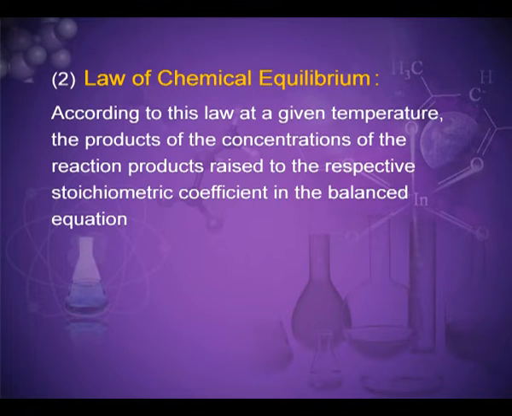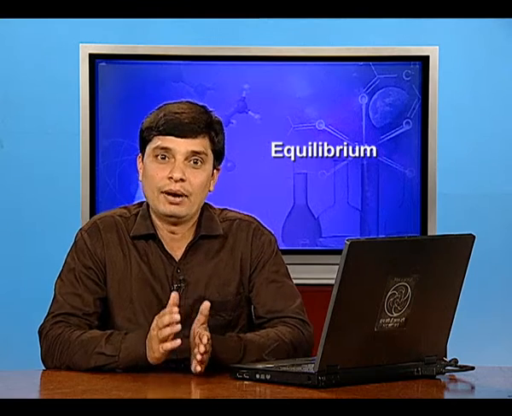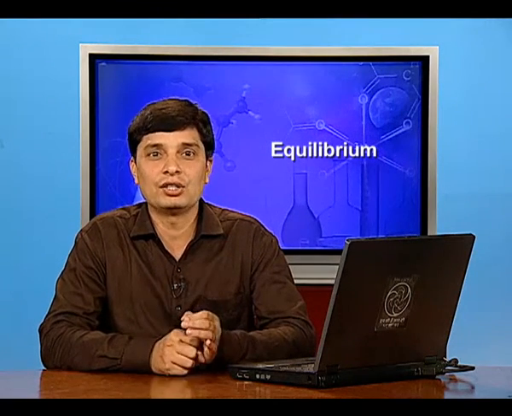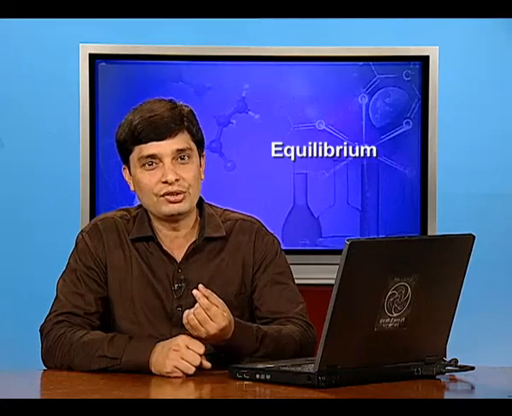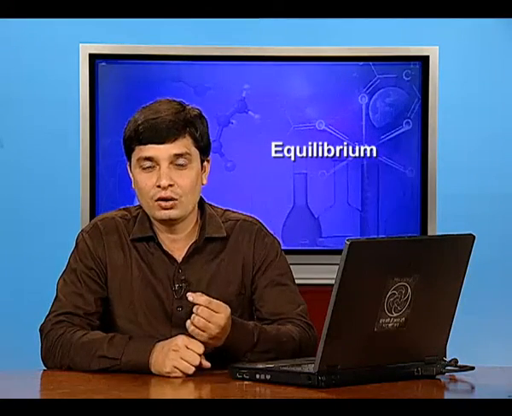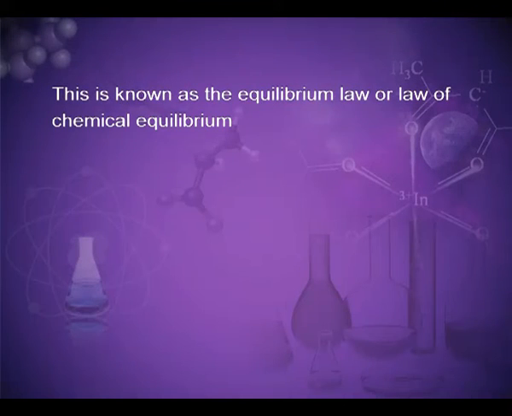Second law, the law of chemical equilibrium. According to this law, at a given temperature, the product of the concentrations of the reaction products raised to their respective stoichiometric coefficients in the balanced equation, divided by the product of the concentrations of the reactants raised to their individual stoichiometric coefficients, has a constant value. This is known as the equilibrium law or law of chemical equilibrium.